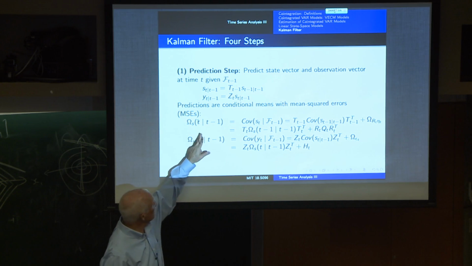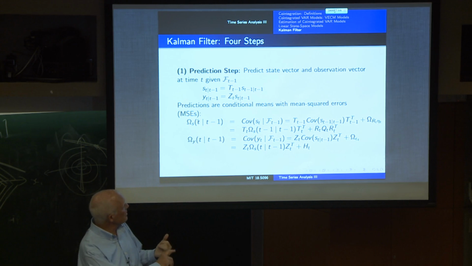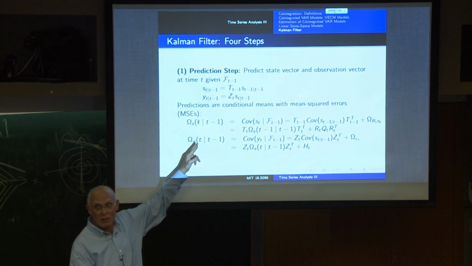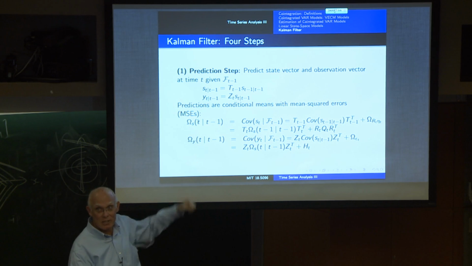Okay, at t minus 1, we can estimate these. We can basically predict what the state's going to be and predict what the observation's going to be. And we can estimate how much error there's going to be in those estimates by these covariance matrices.